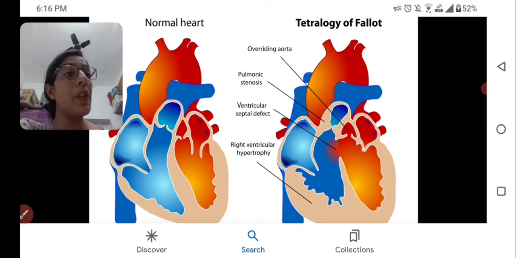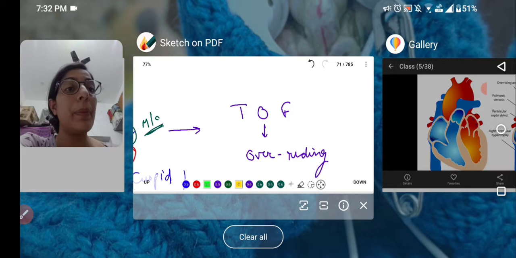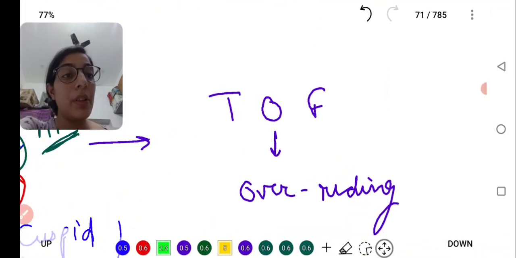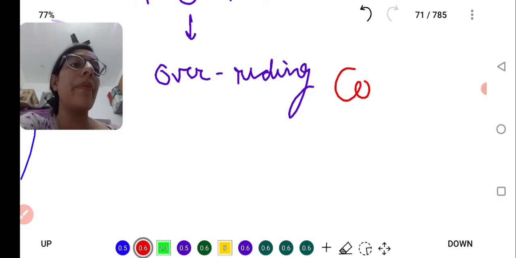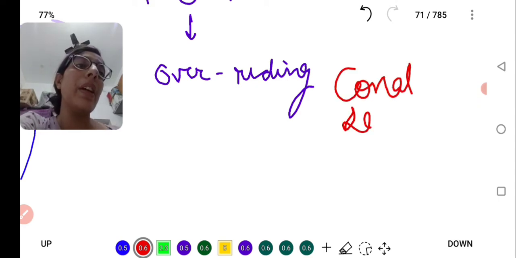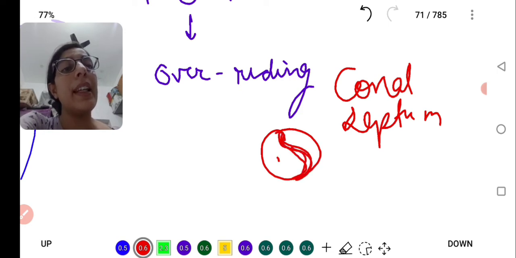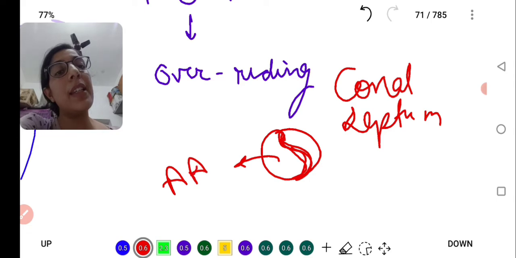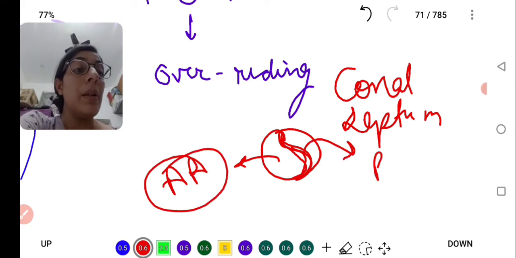This is tetralogy of Fallot, and why did this happen? Because of a defect in the conal septum. Let's read about this septum. Usually the septum is in a spiral form and gives rise, on one side to the ascending aorta and on the other side to the pulmonary trunk.